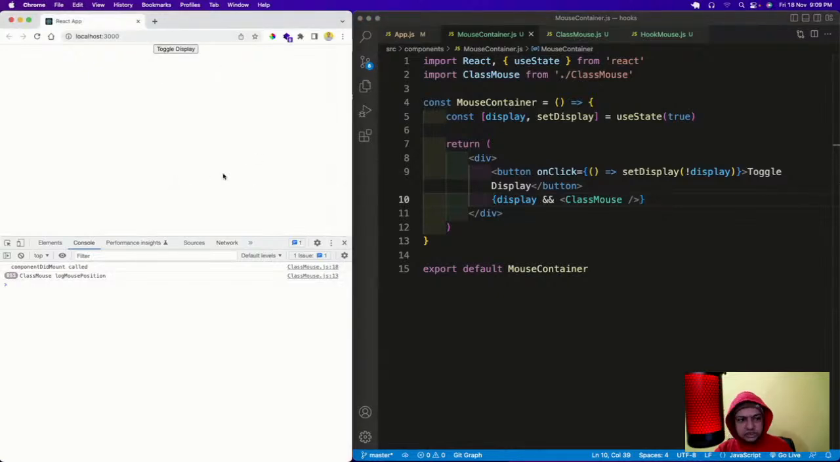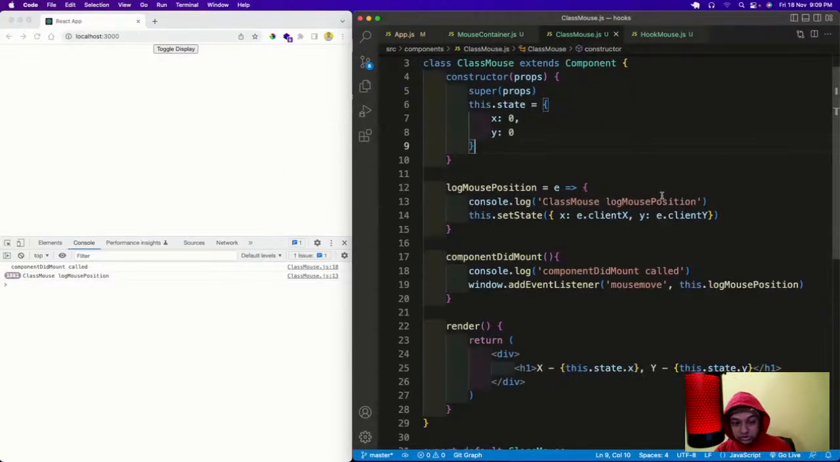But the thing is, actually it is not removed. See, still my class mouse log mouse position is there. So this thing in programming is known as a memory leak. So there is a big memory leak. It should not happen like this. It is happening because this add event listener is still there.